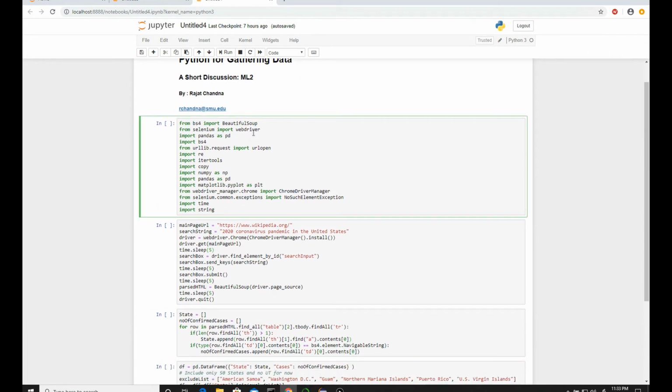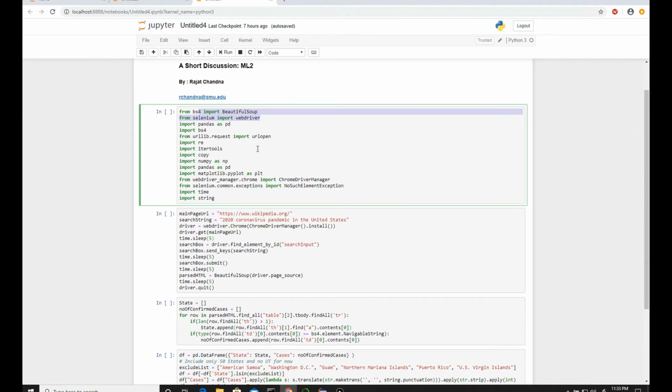Firstly, I use basically two main packages: one is Selenium, another is Beautiful Soup. As I mentioned earlier, Selenium is used for navigation between the web pages and navigation inside, like searching for a text box, entering the text and all those things. And Beautiful Soup is for the HTML parsing. Once the page is loaded, Beautiful Soup will parse the web page, and later on we can exploit its functions to fetch different tags of HTML where the data is residing.